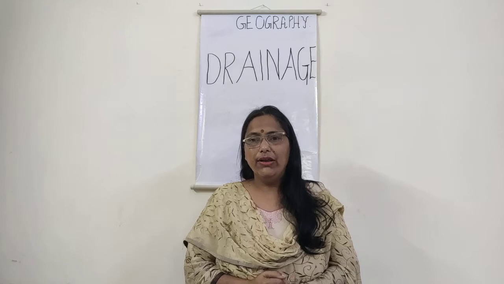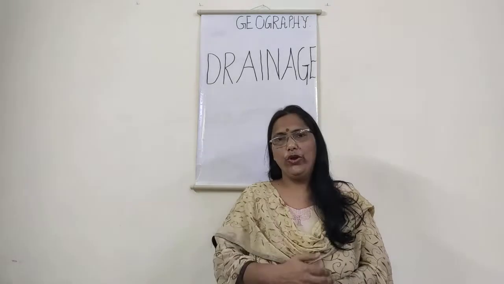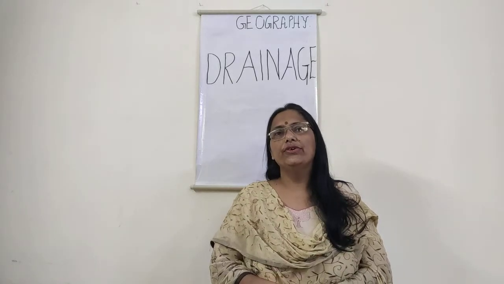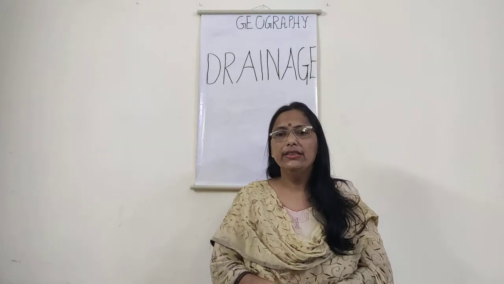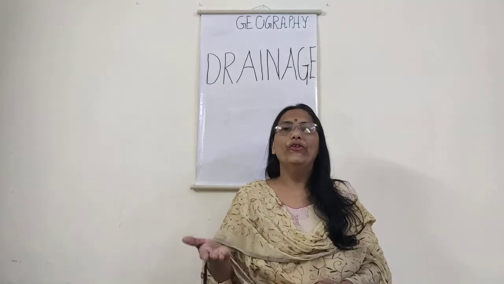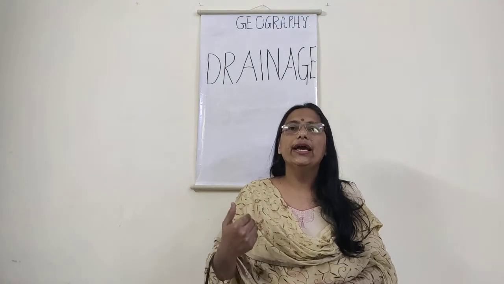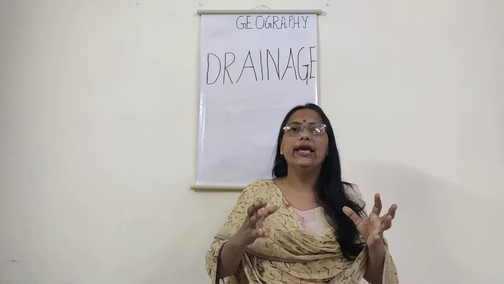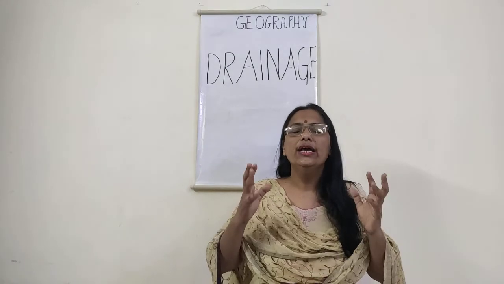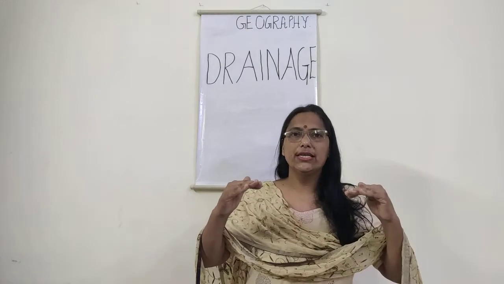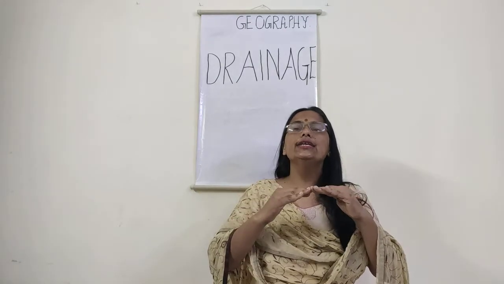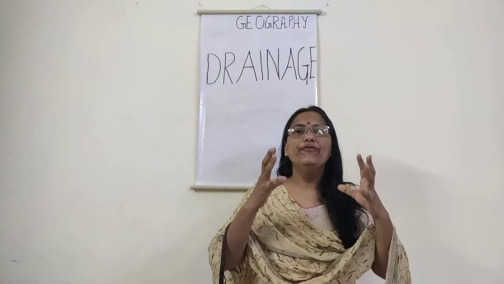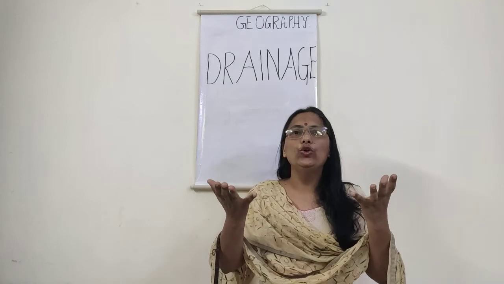We find that the Brahmaputra river overflows several times, especially during the rainy season. Children, whenever there is water in the rivers, the water is already at a level, and when there is extensive rainfall, these rivers tend to overflow.